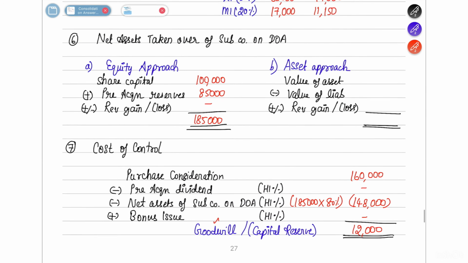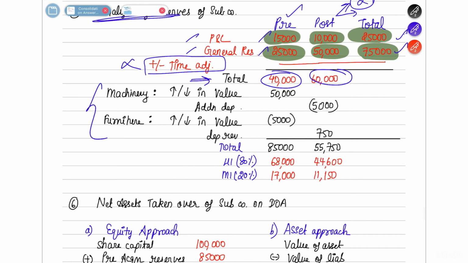So what you do in the analysis of reserves is you say that there is an increase in value of the machinery which is 50,000, but you also charge additional depreciation of 5,000. So if there is an increase or decrease in fair valuation, you do it in the pre column. If there is any depreciation related adjustment, you do it in the post column. Okay, I hope you understood this.